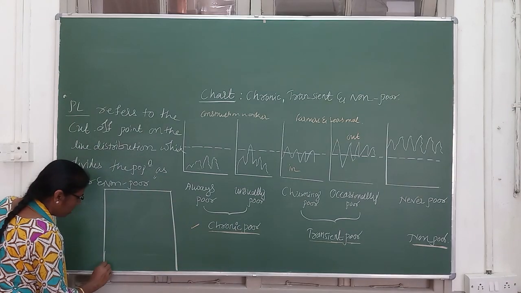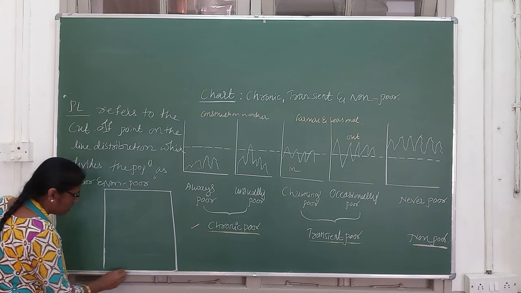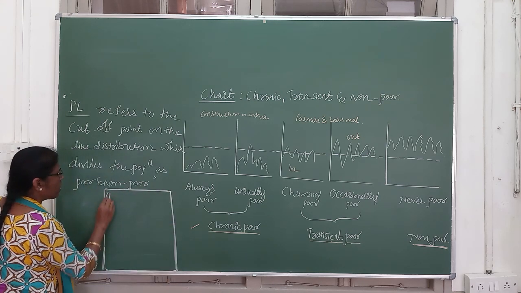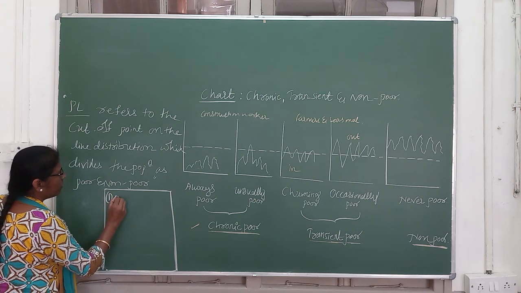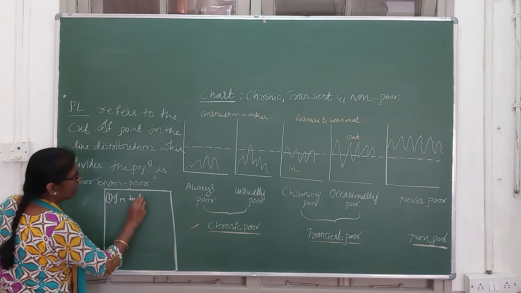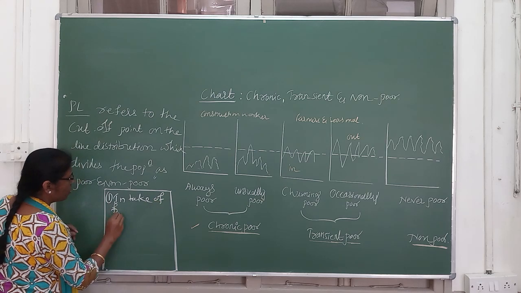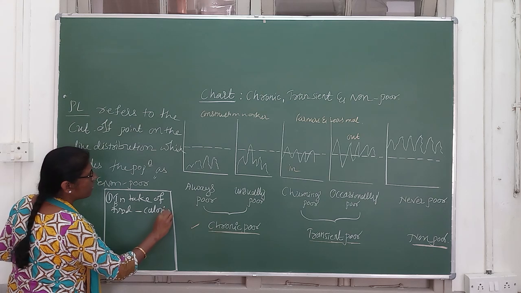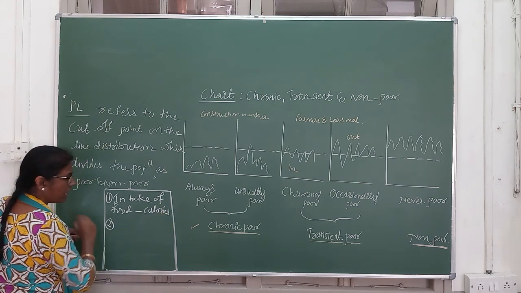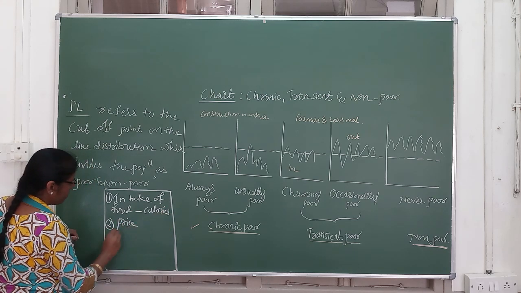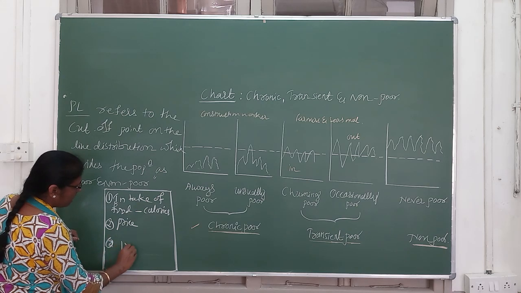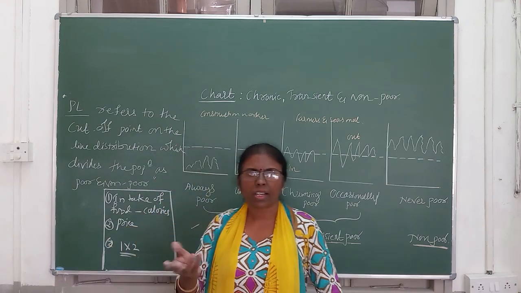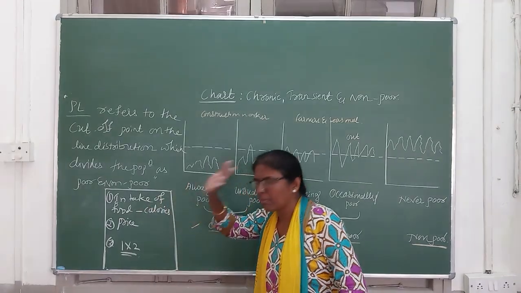So these are the major elements related to calculating the poverty line. See here, first one, intake of food in terms of calories. Am I right? Second one, price. Third one, multiplication of the first and second points. So these are the three important things.